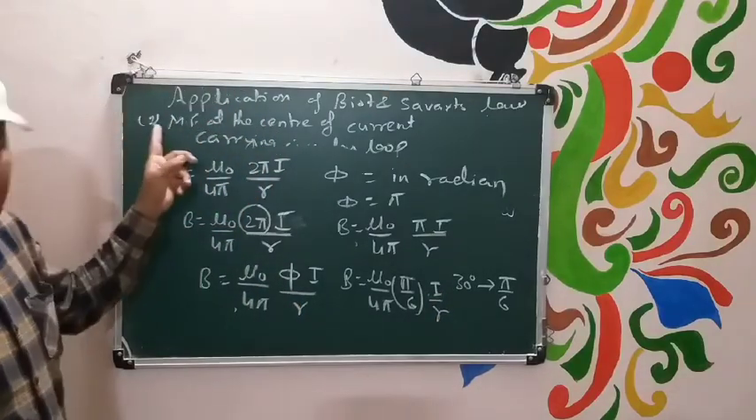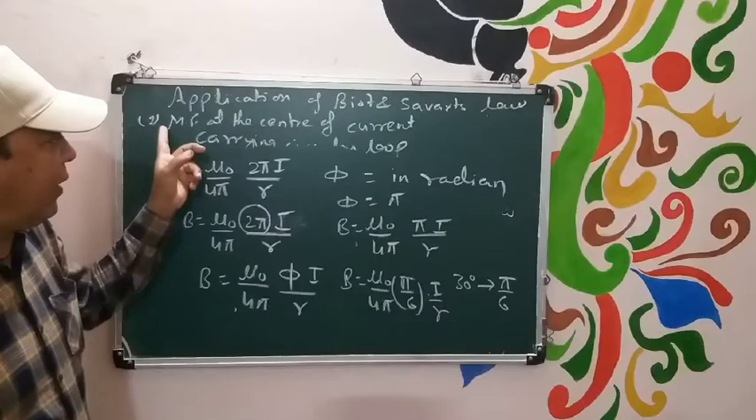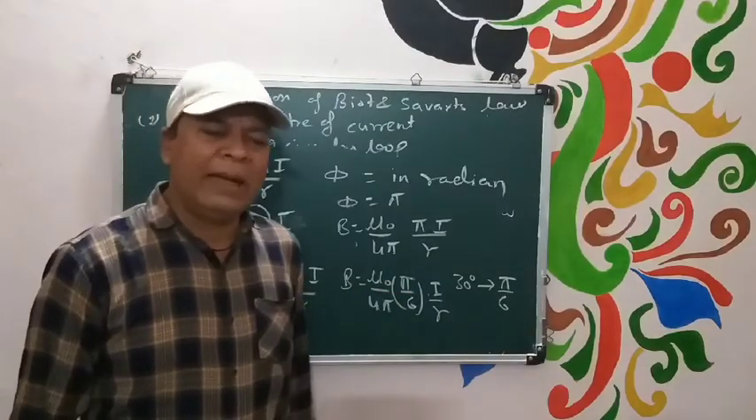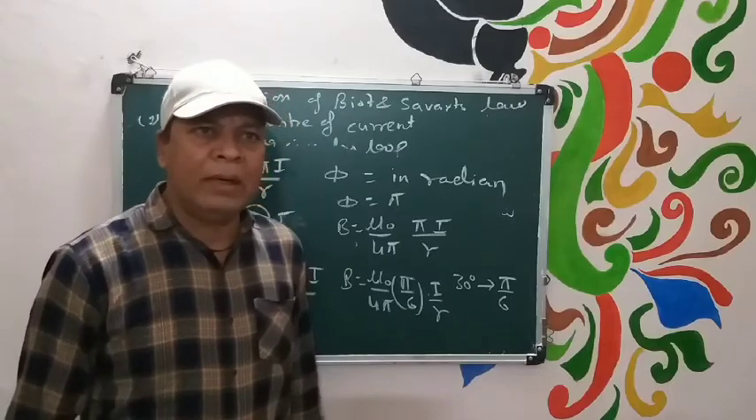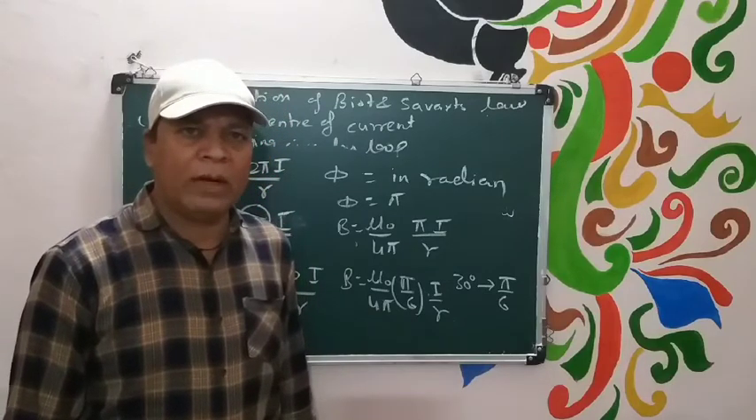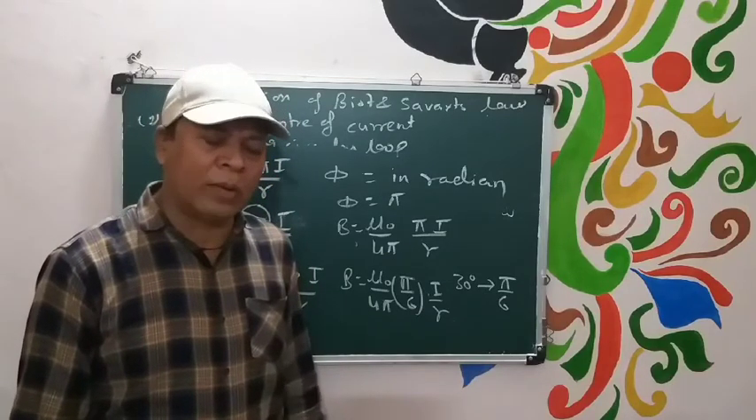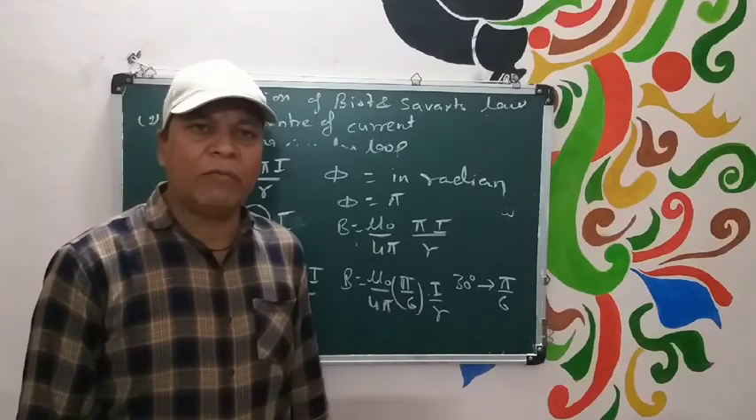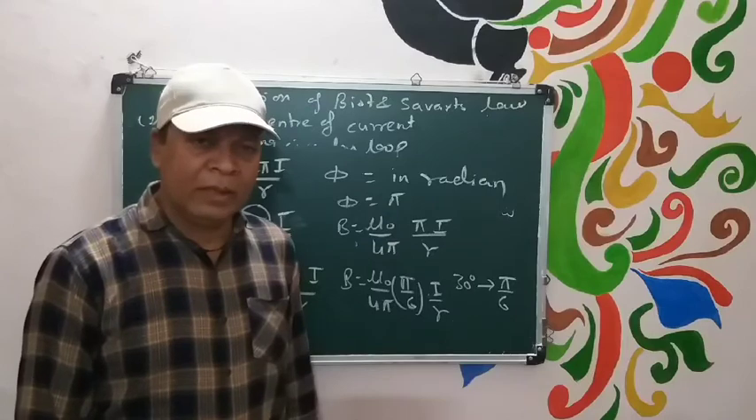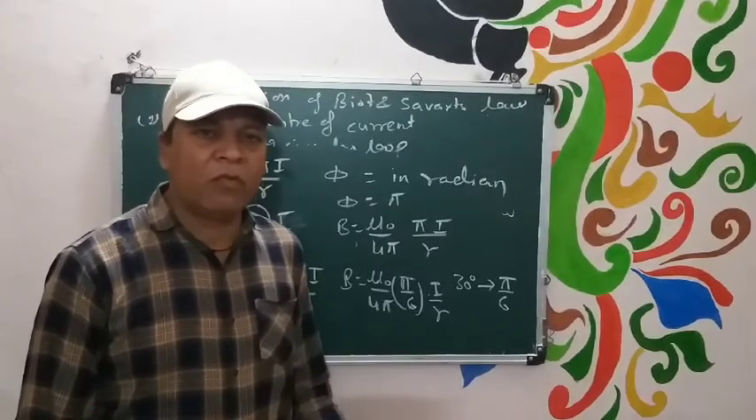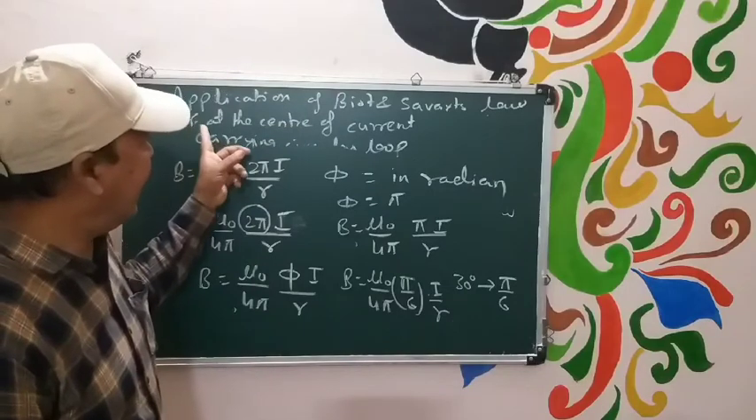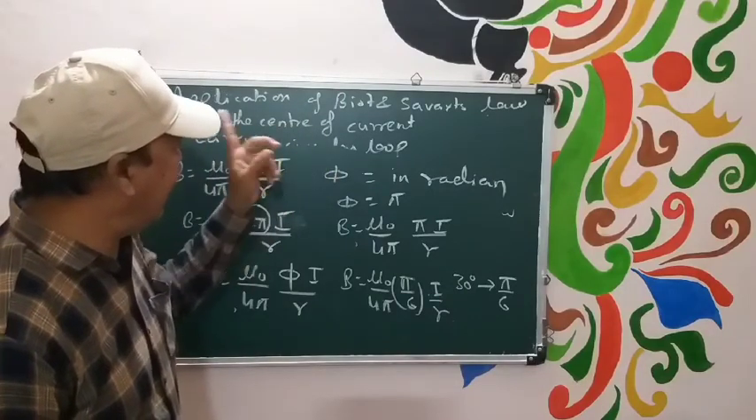So you can easily find the magnetic field at the center of any current carrying loop. It may be a complete loop, it may be a half loop, or it may be a quarter loop. Whatever angle it forms at the center, you can find the magnetic field. Is that clear? So this is our first application of the magnetic field at the center of a current carrying loop.